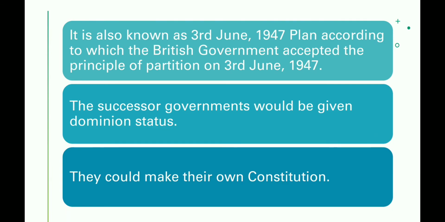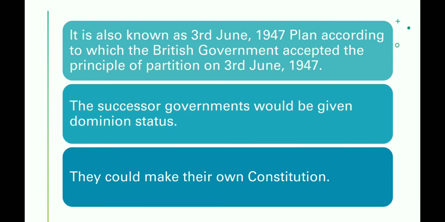Under the Mountbatten Plan, the successor governments, that is the Indian government as well as the Pakistani government, would be given dominion status. And they could make their own constitution.